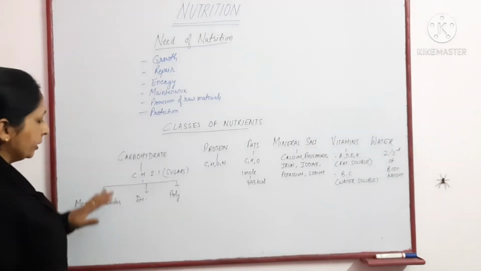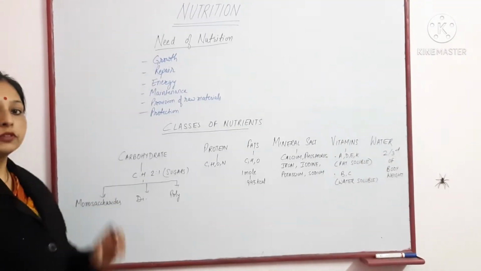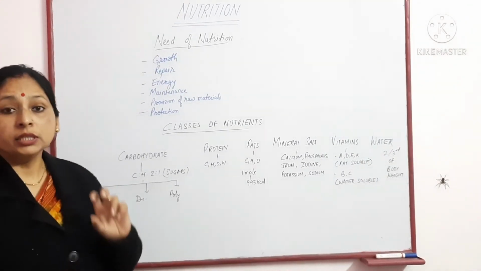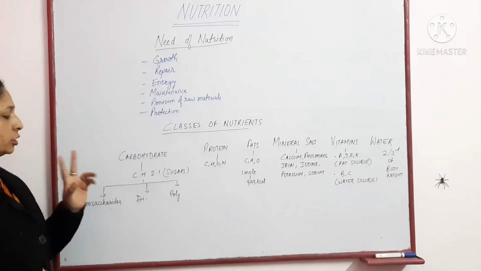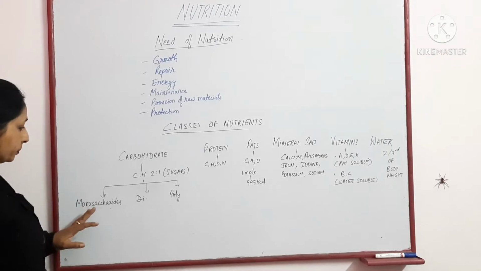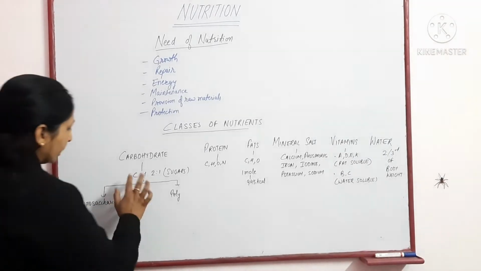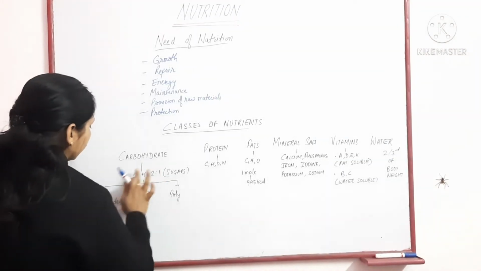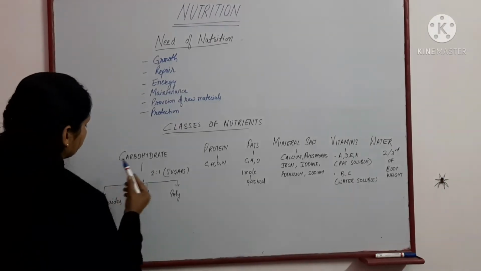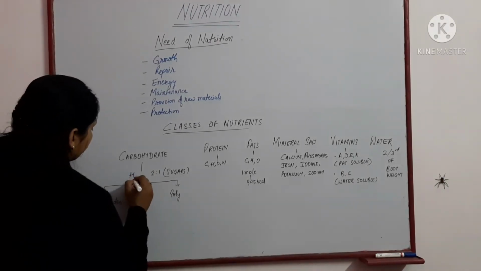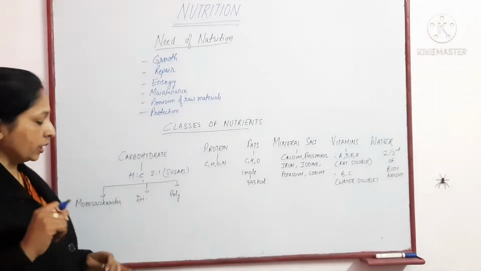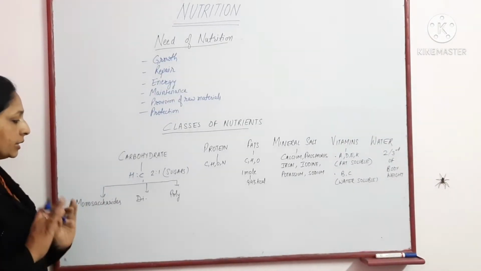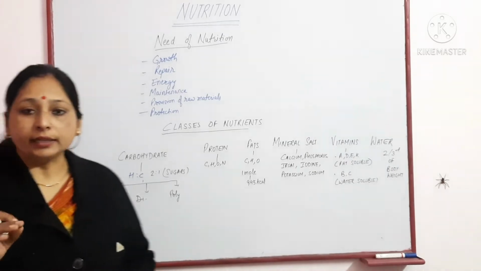First is the carbohydrate. Carbohydrate is made up of carbon, hydrogen and oxygen, but the ratio of hydrogen to carbon is 2:1. Actually, H is twice the carbon. Then it is further classified into three categories.